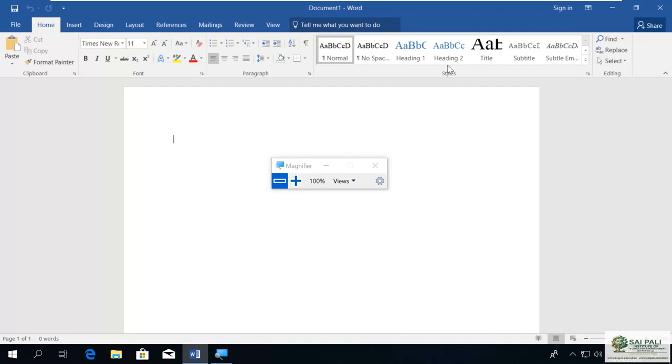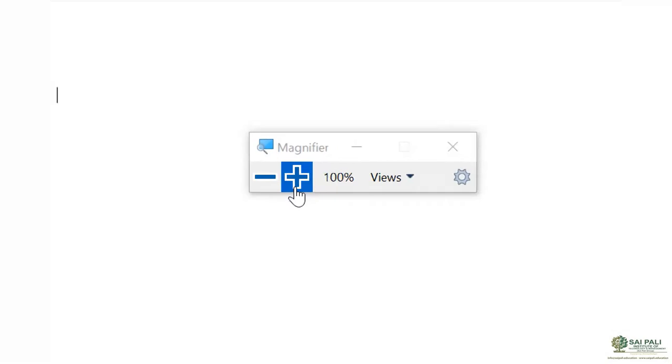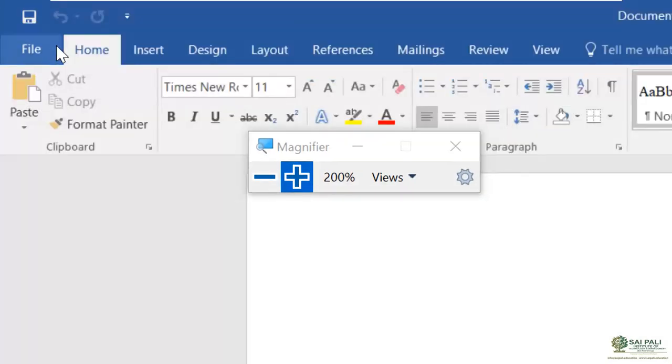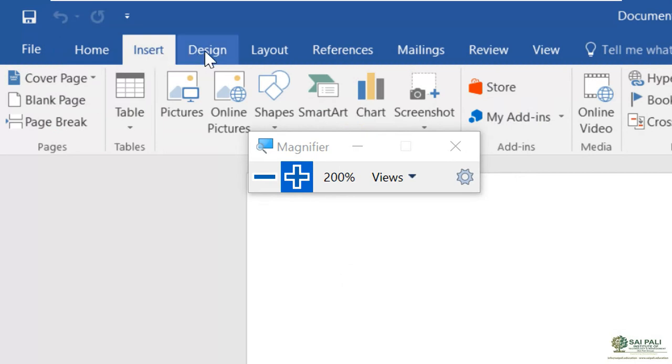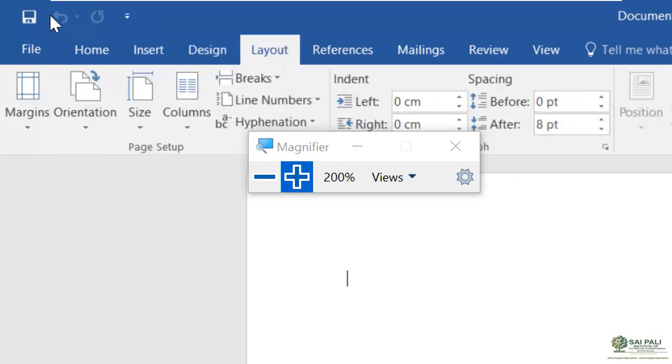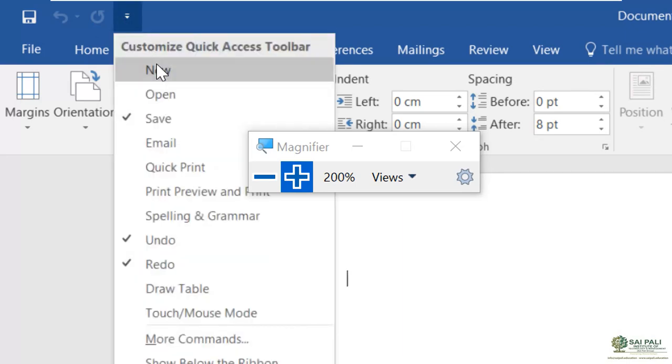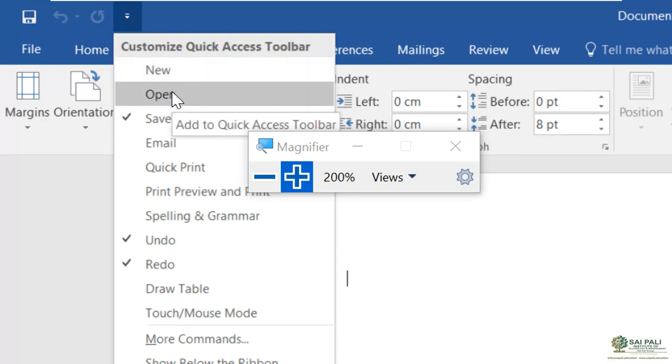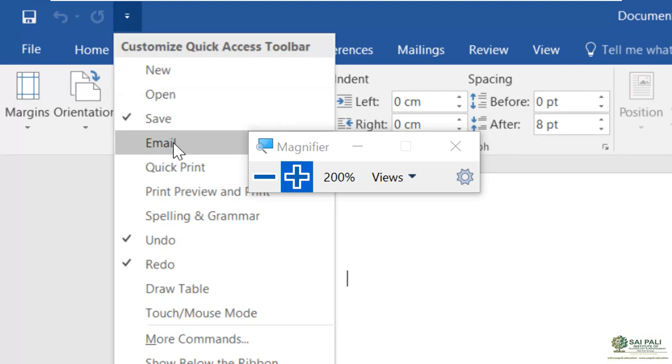So where is that quick access toolbar? You can see it is here. Whichever tab we are in, these quick access toolbar commands will remain the same: save, undo and redo. If you want more, then you have this arrow key. You click on that, and it will open the options of what you want. Suppose you want to open a new document every time, then you can add this new option there. You can have the open option there. You can add the open command. You can add the email command also.